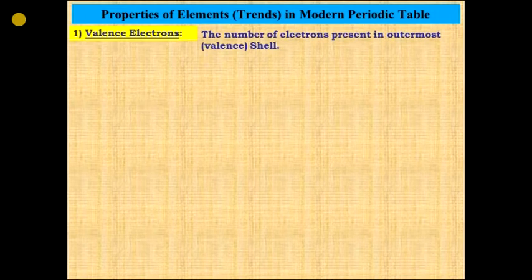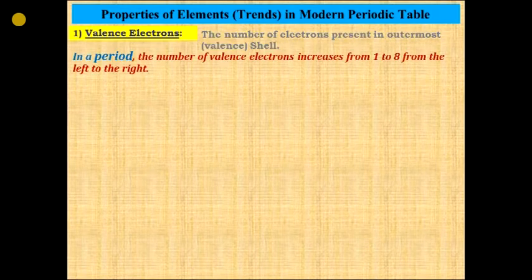Now we'll see the trends of elements in the modern periodic table. So the first property or trend we'll see is valence electrons. First of all, we need to understand what valence electrons are. The number of electrons present in the outermost shell of an atom is known as valence electrons. In a period, the number of valence electrons increases from 1 to 8 when we move from left to right.